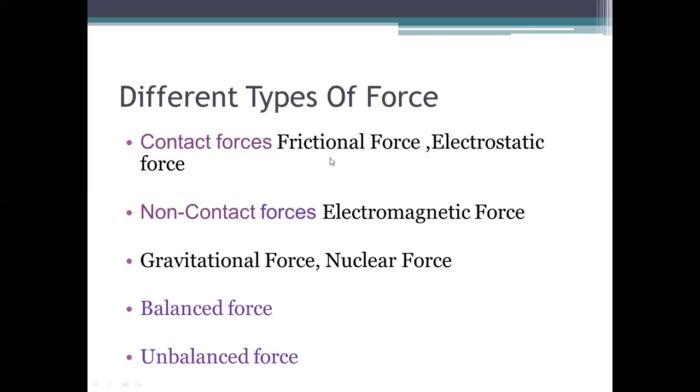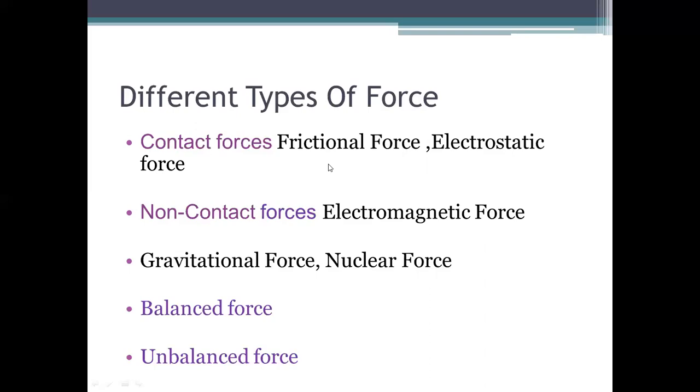Frictional forces are those forces which are applied when two surfaces are in contact with each other. Like if you are writing in your notebook, your pen and the paper of your copy are in contact with each other, so some force is applied between the pen and your copy.